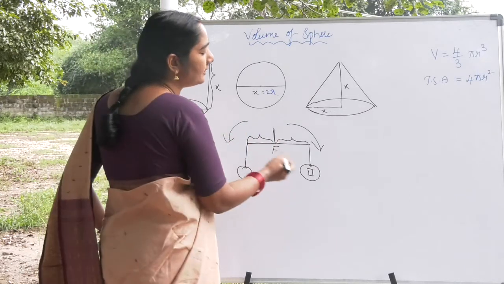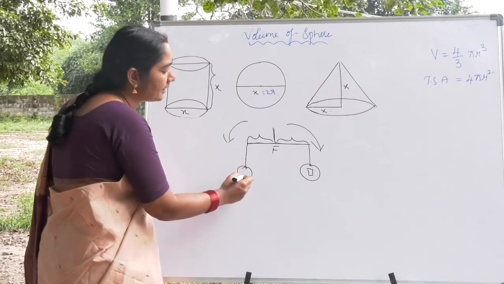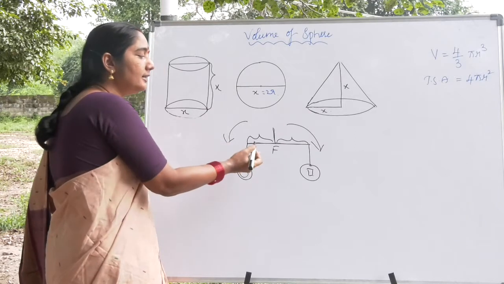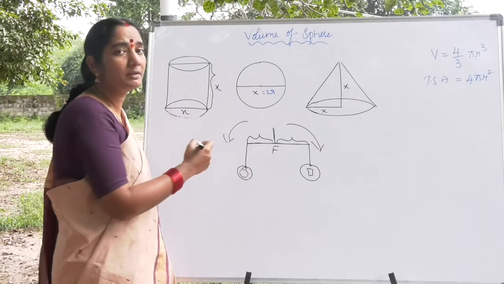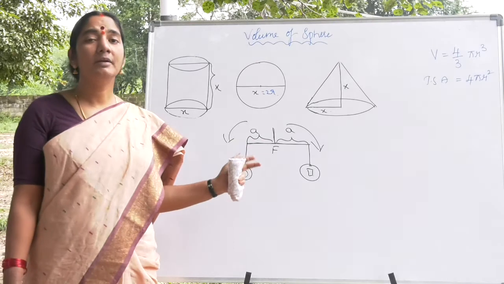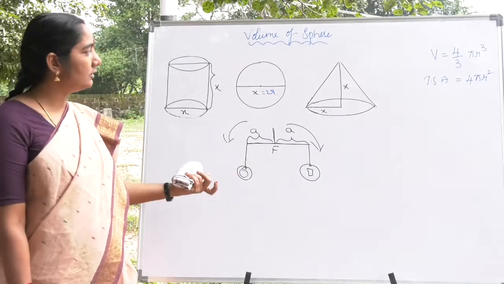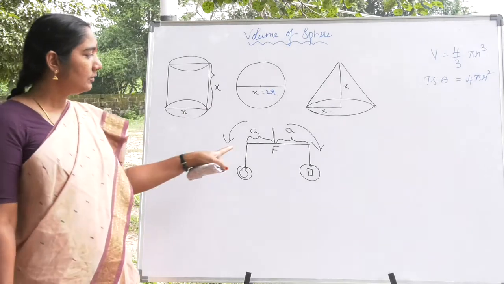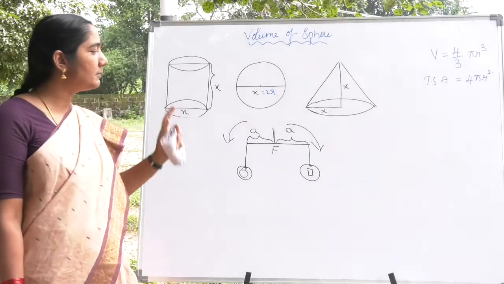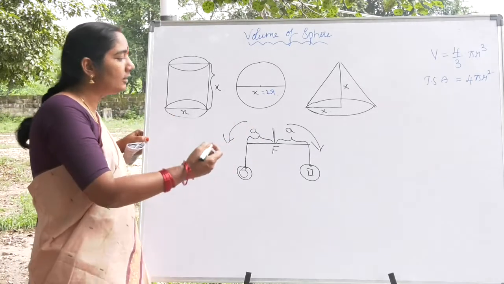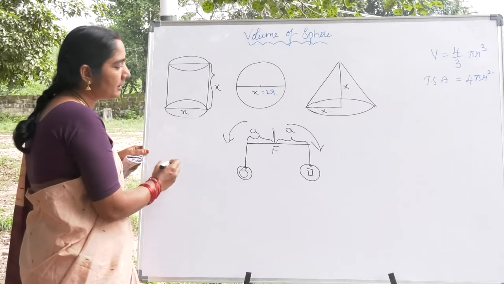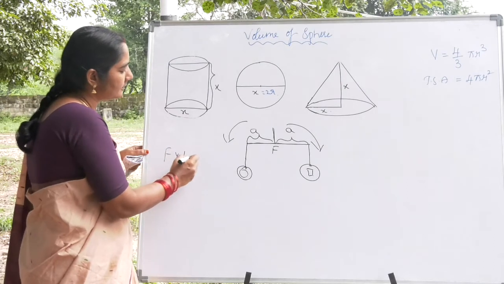My dear friends, now let us see. For example, we are taking some material here. Now let us understand this principle first. Clockwise moment and anti-clockwise moment mean what? Now let us see what is the meaning of moment of force, because we are using this to find out the volume of a sphere. So this beam is going to be horizontal only when the clockwise moment is equal to the anti-clockwise moment. Means what? For example, the clockwise moment means force into perpendicular distance.